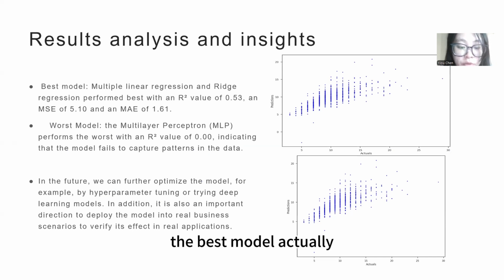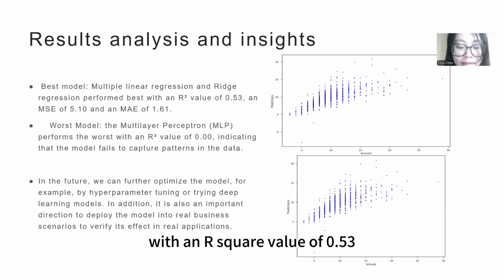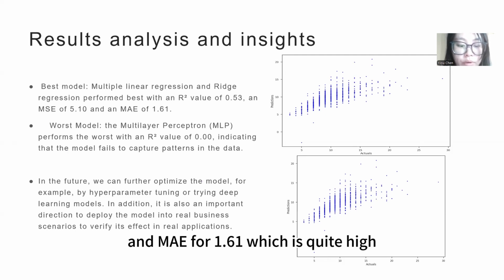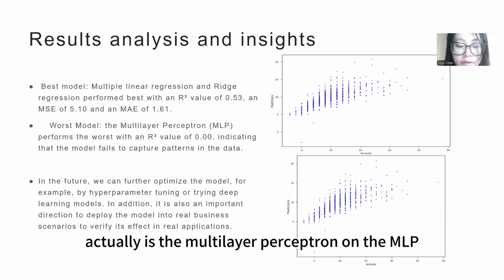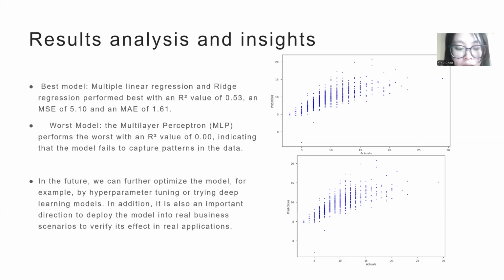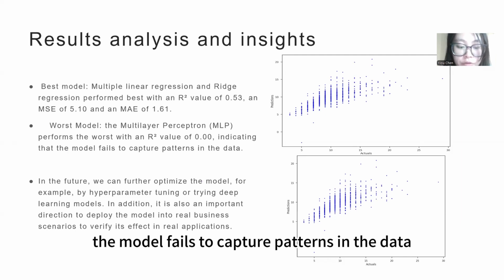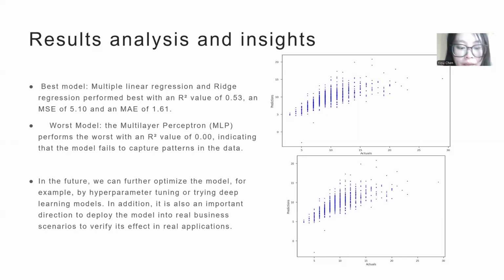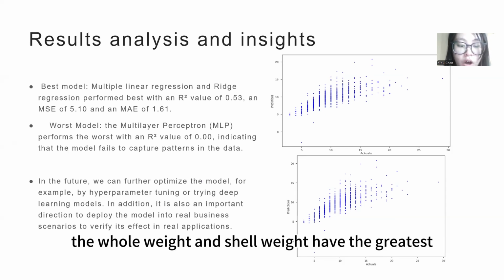The best models are the multilinear regression and ridge regression, with an R squared value of 0.53, an MSE of 5.1, and an MAE of 1.61, which is quite high. The worst model is the multilayer perceptron, MLP, because the R squared value is around 0, indicating that the model fails to capture patterns in the data. Also, the coefficients of the multilinear regression show that the whole weight and shell weight have the greatest effect on the target variable.